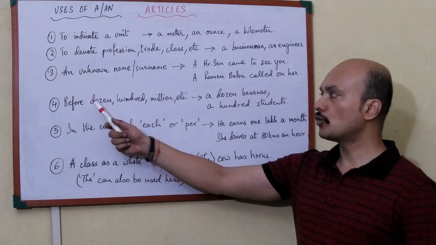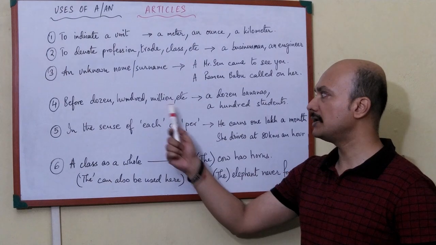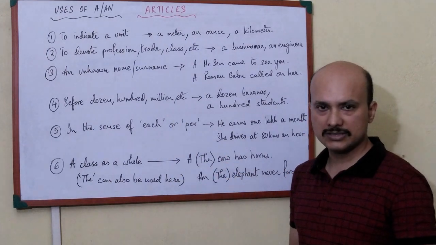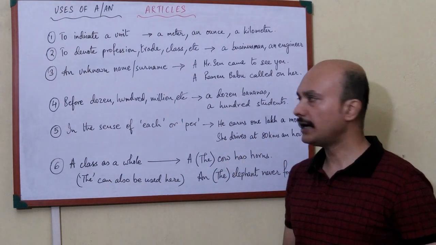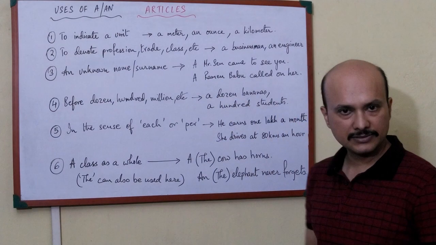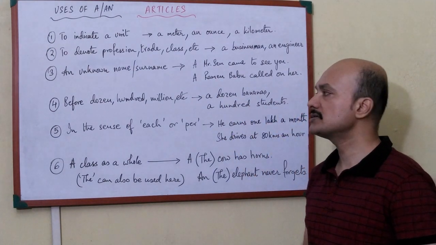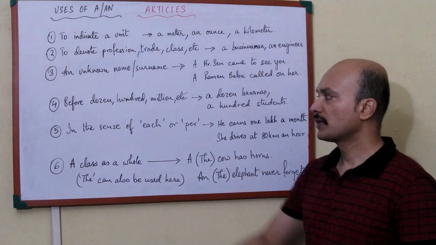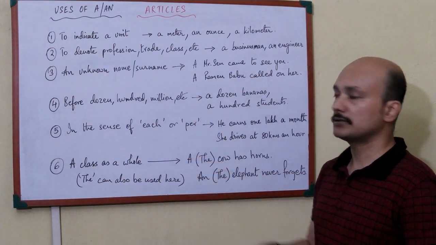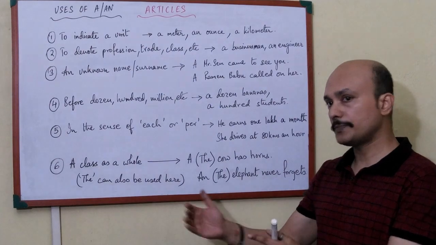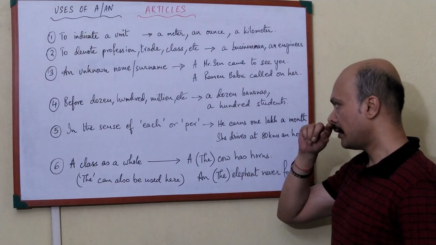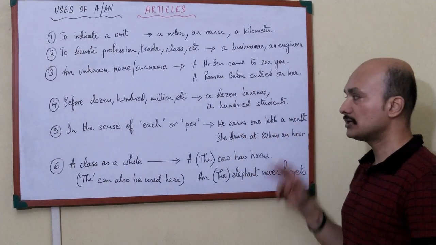Next one, before dozen, 100, million, lakh and so on, we write a or an. Like a dozen bananas, a hundred students. We use articles like this. Also in the sense of each or per. He earns 1 lakh a month. What does it mean?